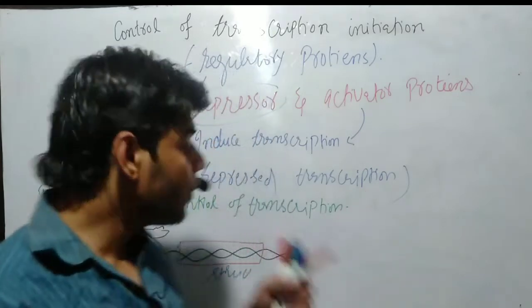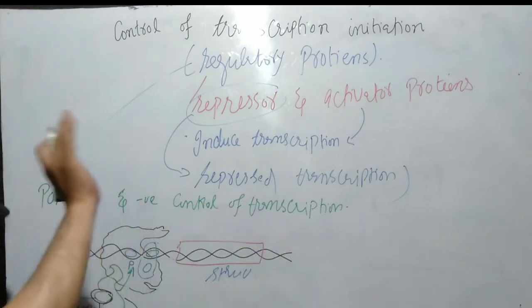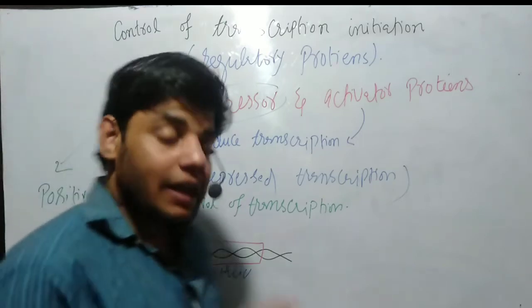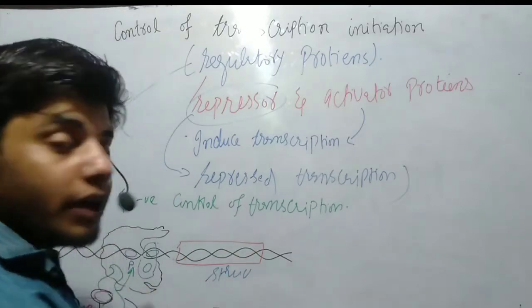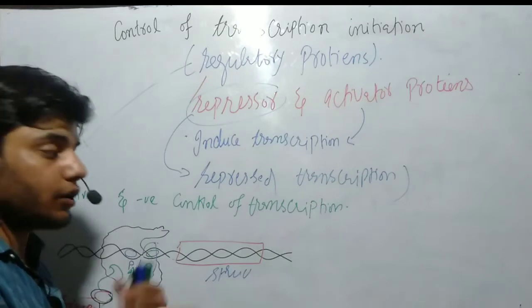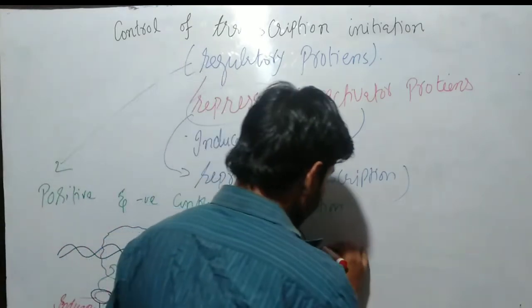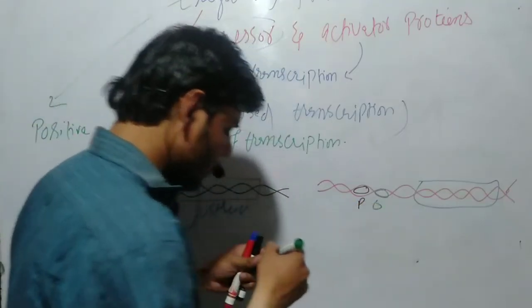This is the first way. This process is the first process, the way through which the transcription is controlled, which we call positive, and the second way, which we call negative. Second process: in the second process, we have the repressor protein. This is all about the activator protein, how the activator proteins are involved in the turning on of the genes. And let's suppose we have again the DNA, as you can see.